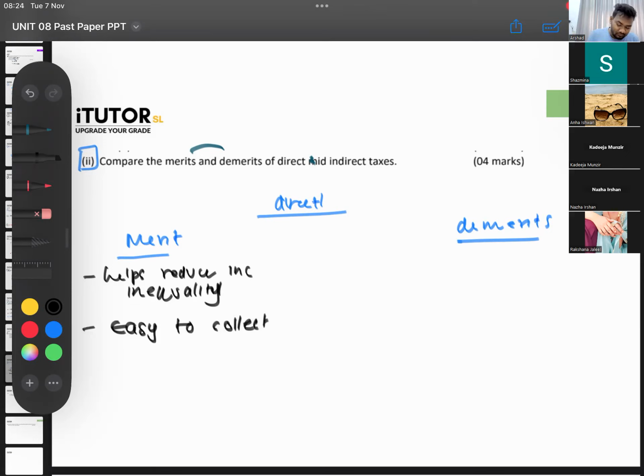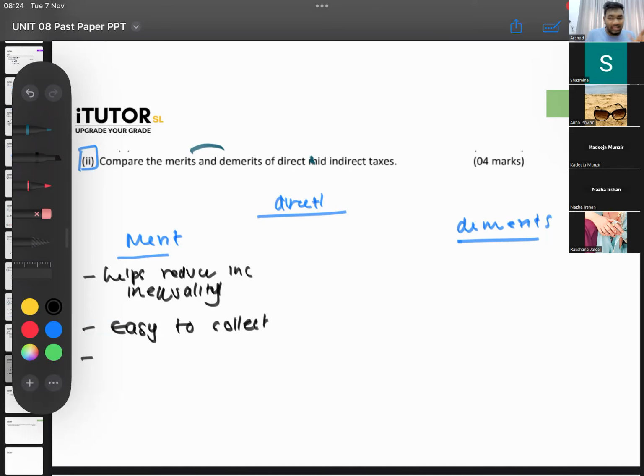Okay, what else? Anything else? In a direct tax, remember the tax incidence. Can you shift a direct tax? No. So if the government wants to put a tax on this fellow, it can specifically target this fellow.